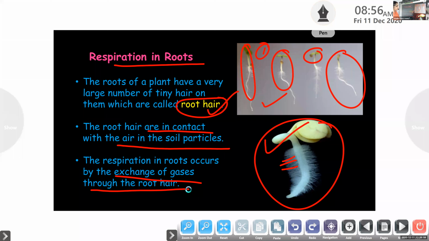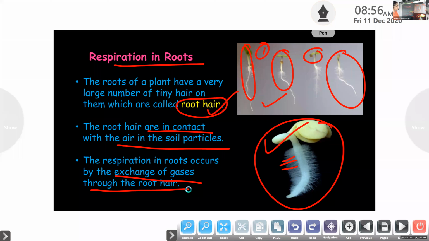So these root hairs get into the soil particles, and from there they get the air. They take this oxygen from the air by diffusion, and the oxygen gets into the root cells.